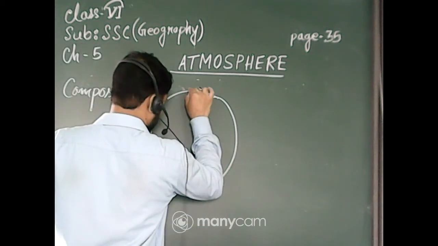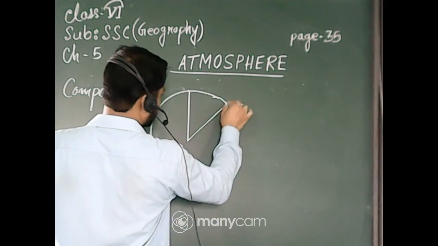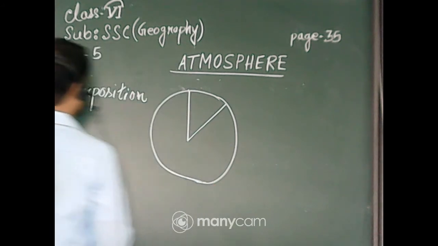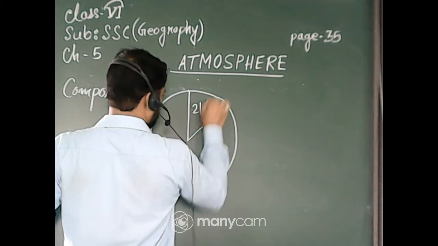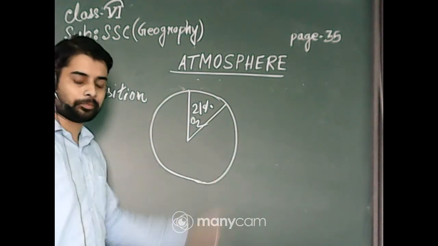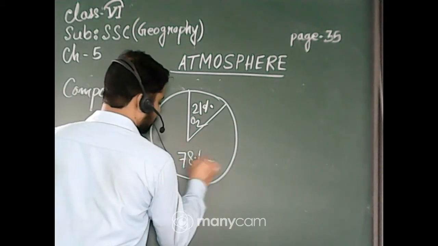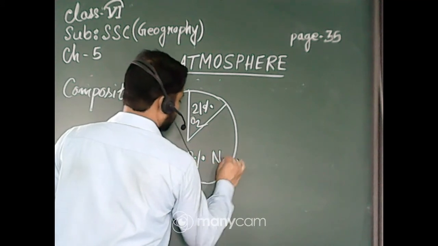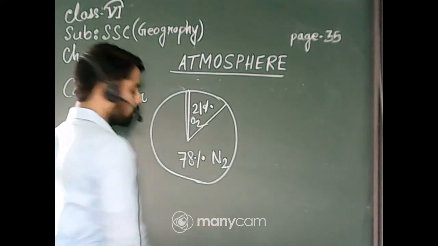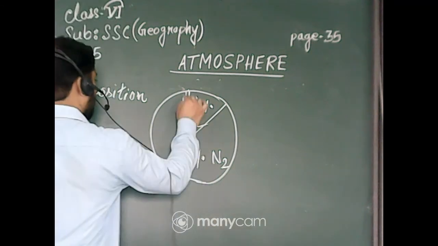With a pie chart, I will tell you how the atmosphere is composed. 21% is O2 or oxygen in our atmosphere, and most of the portion, almost 78%, is nitrogen gas or N2, and a very slight portion, 0.93%, is argon gas.